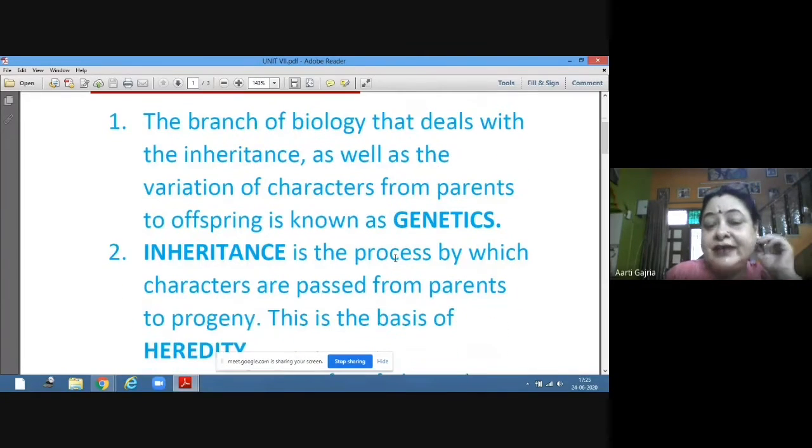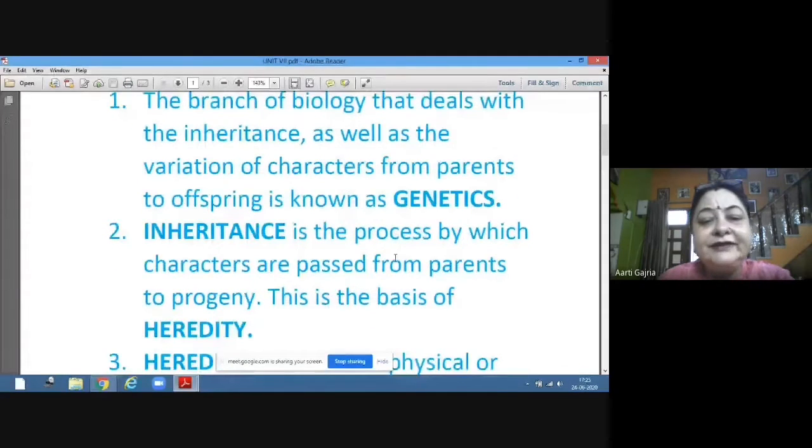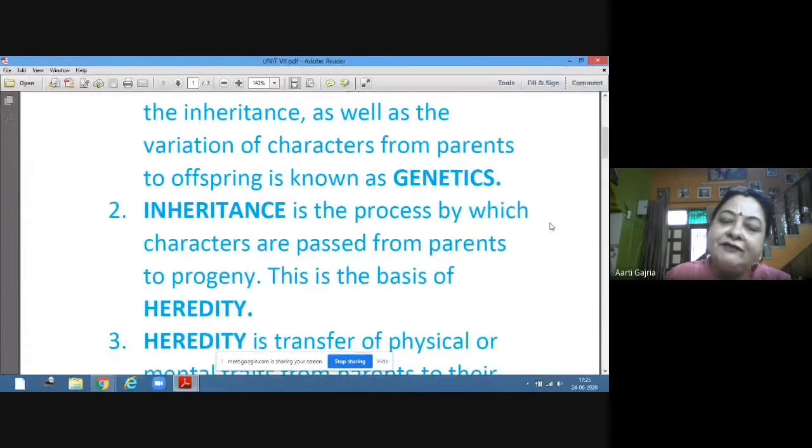Now, what is inheritance? Inheritance is the process by which characters are passed from parents to progeny. You must have heard people say, I have inherited this from my parents. This is used for property as well, for different things. People say, I have inherited this property from my parents. So inheritance means characters which are passed from parents to progeny. And the basis of this inheritance is heredity.